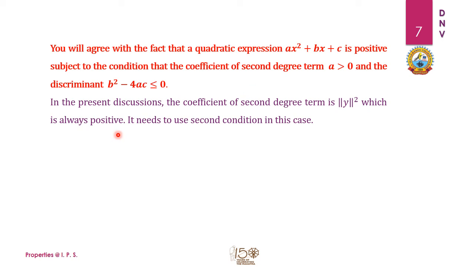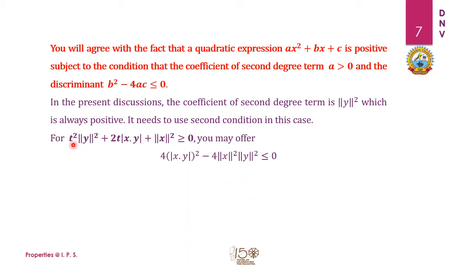So in the present discussion, the coefficient of the second degree term, that is t square, is the square of the norm of y, which is always positive, and we now need to use the condition b square minus 4ac less than or equal to 0 for the expression t square norm y square plus 2t x dot y plus norm x square greater than or equal to 0.